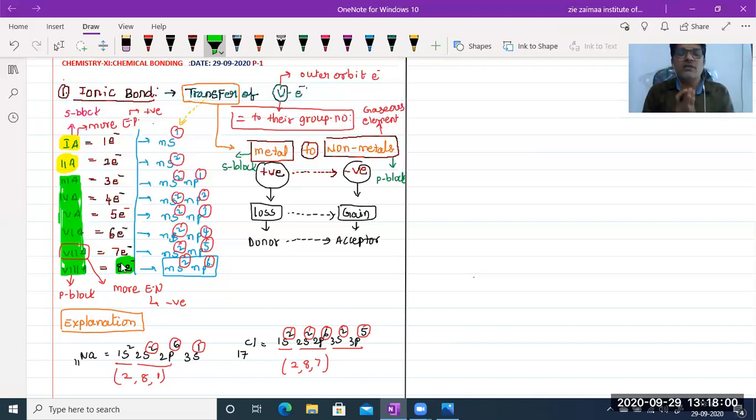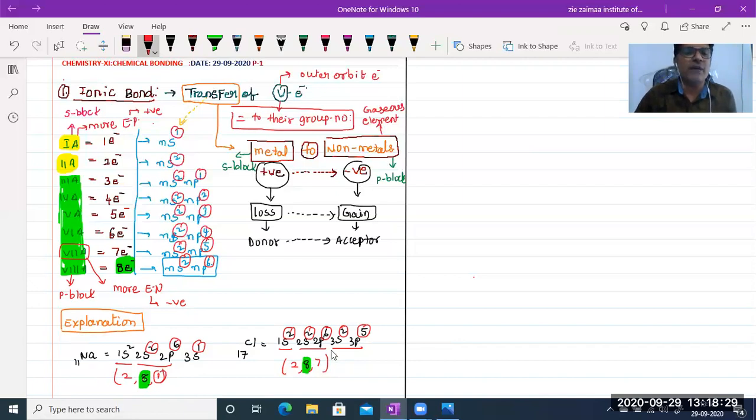We have already learned in the previous classes, in the lower classes, that to be stable, an atom should contain 8 electrons. See, here 8 electrons are there and here 8 electrons are there, but here 1 electron is more. But what about here? To get stable with 8 electrons, only 1 electron is less to become 8.